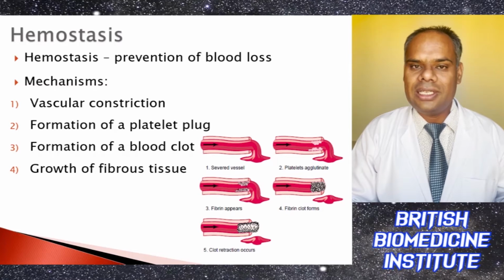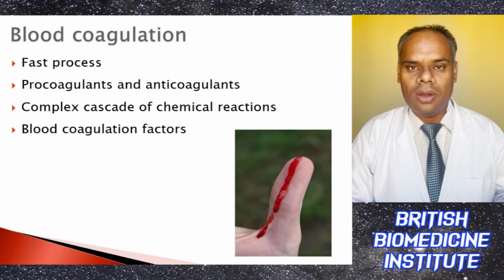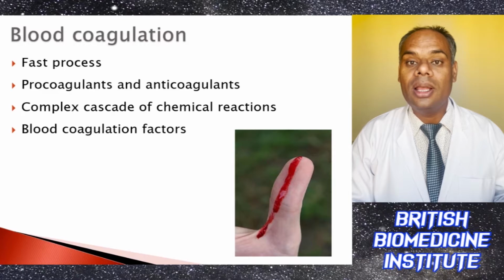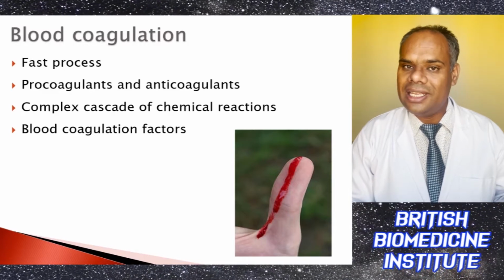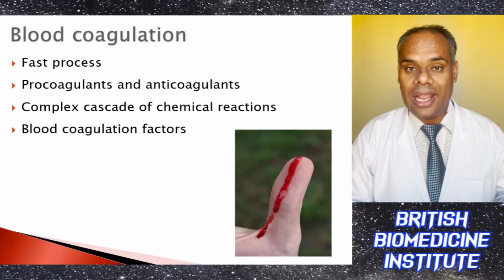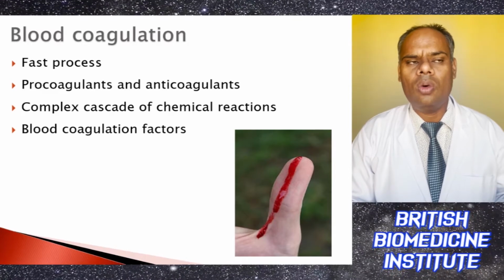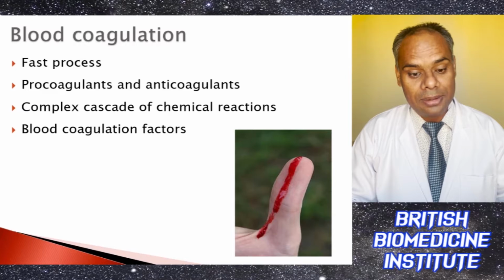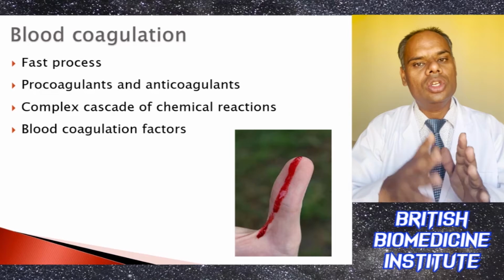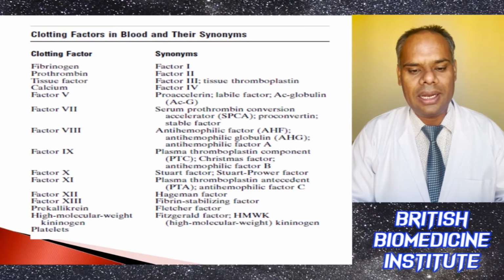Blood coagulation is basically a fast process, and there are various factors, like procoagulants or anticoagulant factors, which help in blood clotting. It is a complex cascade of chemical reactions which take place during blood coagulation, and there are various clotting factors which help in it, ranging from factor 1 to 12 or 13. The clotting factors in the blood and their synonyms are